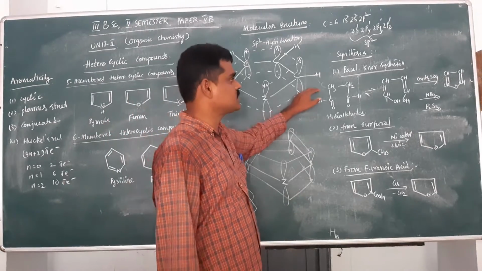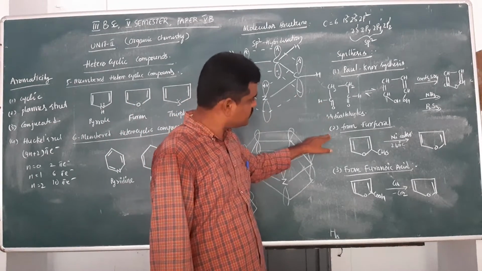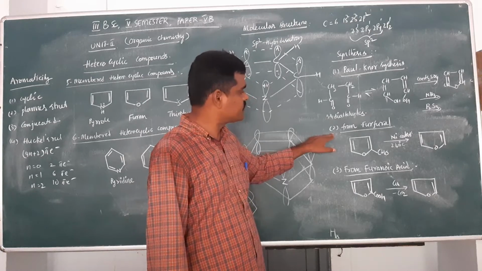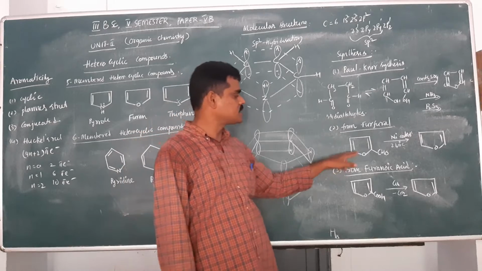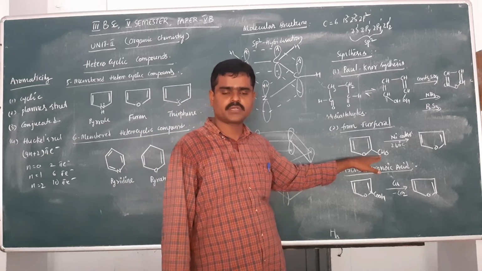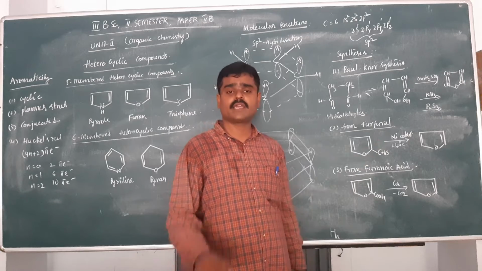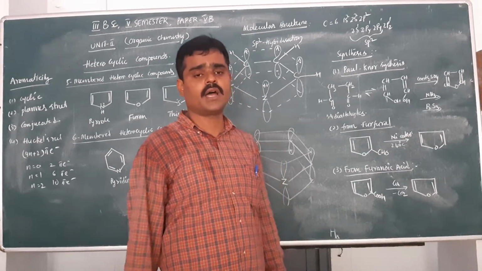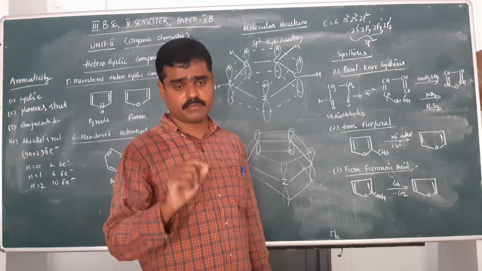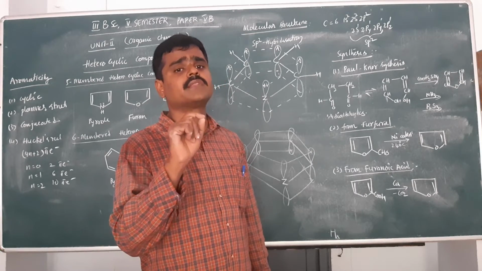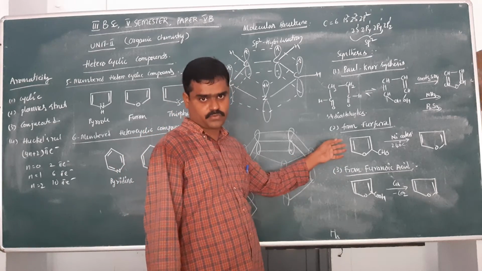This is the first synthesis of a heterocyclic compound. For the preparation of furan, the second method is from furfural. Furfural means furan having an aldehyde group at the first position of the carbon. This furfural is passed over a nickel catalyst at 240 degrees centigrade, and then you simply get furan. This is the second synthesis of furan.